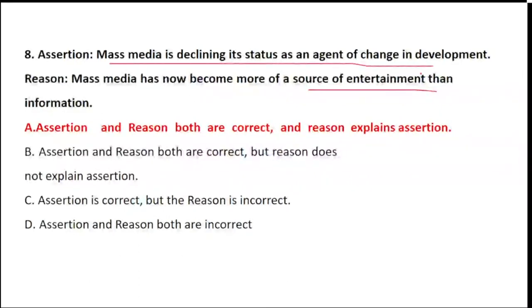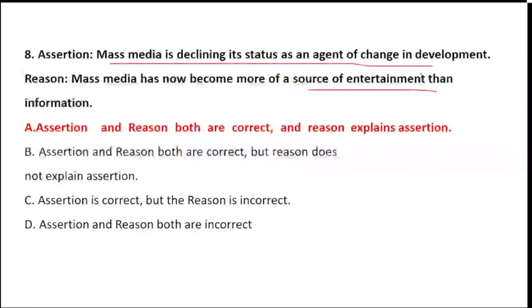Please go to the current scenario. This question is based on the current scenario. It's not a factual question. It is a question which is talking about the current state of our mass media. Yes, it is correct that it is declining its status as a change agent. I'm talking about change agent, I'm not talking about popularity wise, only change. Yes, because it is not able to bring the information. It is just a source of entertainment.